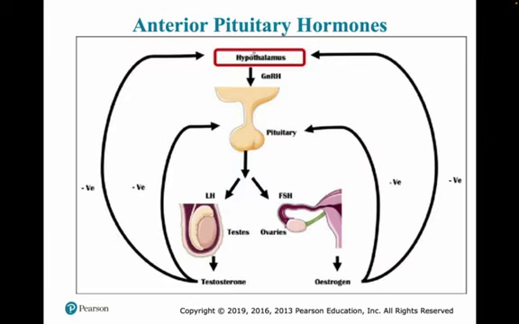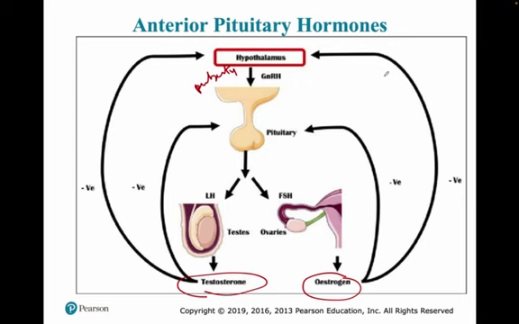So after puberty, the hypothalamus will start producing GnRH. Then we will start producing LH and FSH from the anterior pituitary. Then these will affect the testis and the ovary, helping in production of estrogen in females, progesterone of course also, and testosterone in males, and also help in the formation of our gametes, which are sperm and egg. And when we have enough of these hormones, the system will go into negative feedback, so the production will cut down.